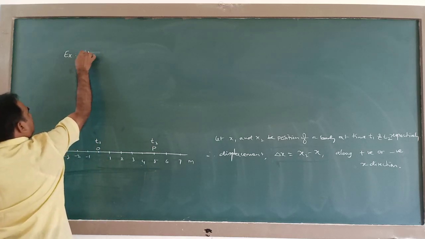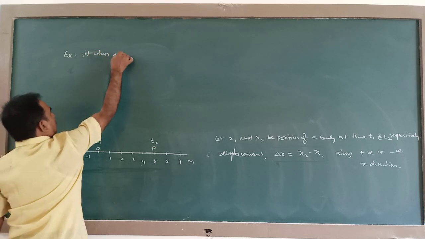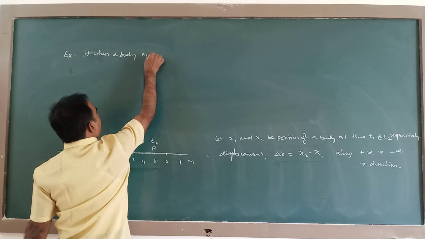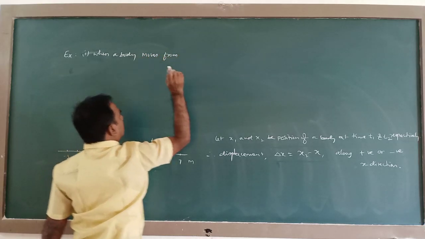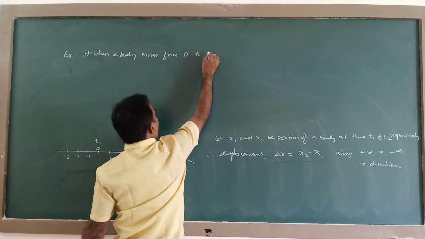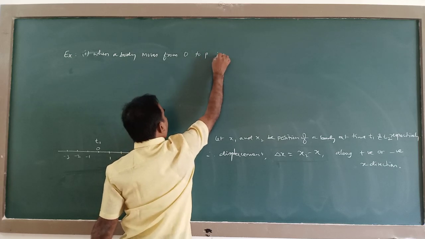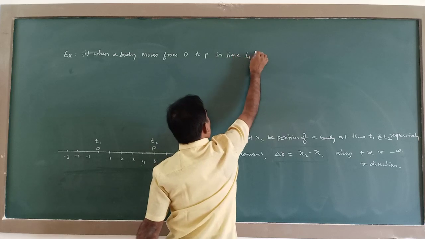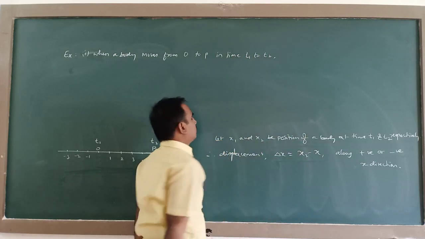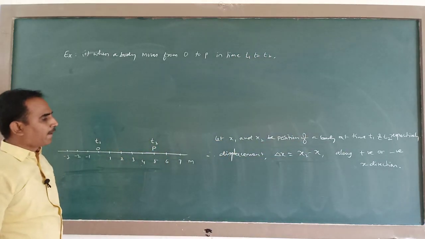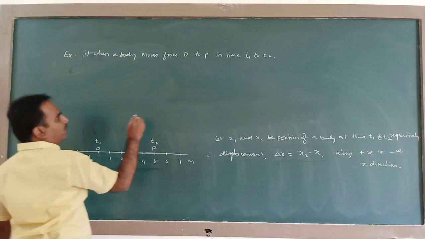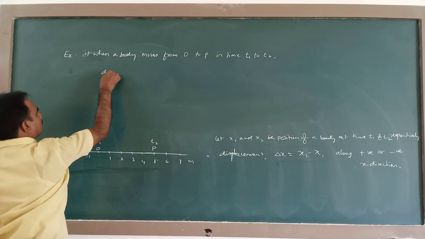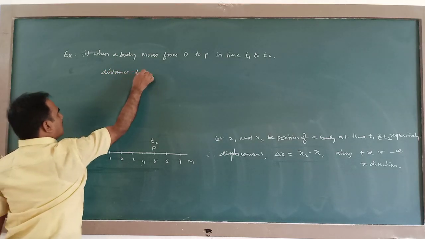In the first case, when a body moves from O to P in a time T1 to T2, distance traveled.